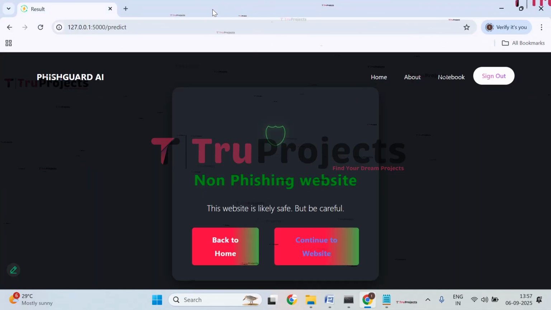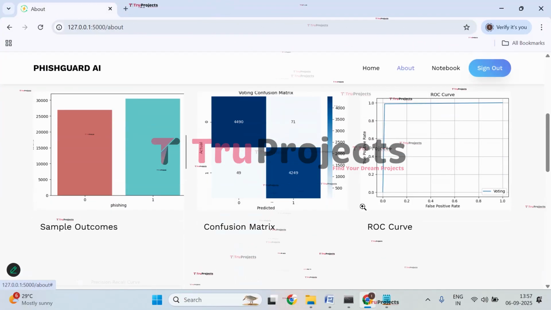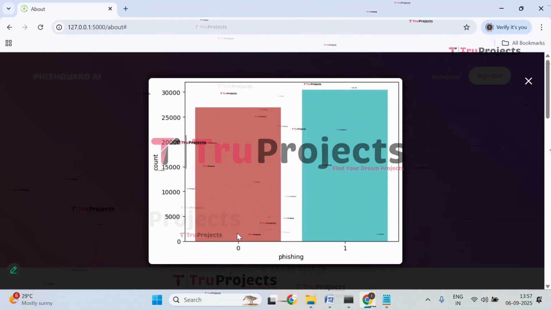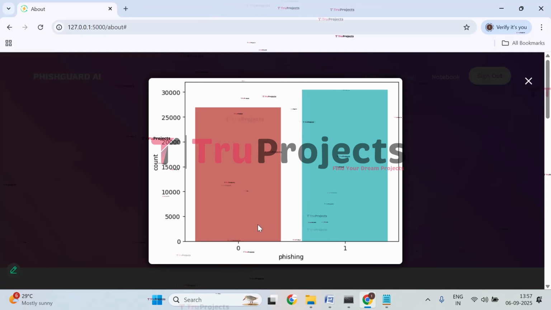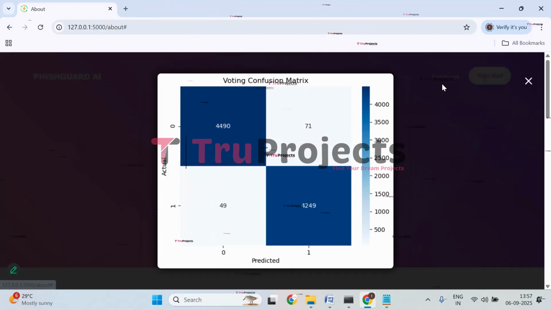Close it. Now let's check with the graphs. Click on about. Here we have multiple visualizations. This is the sample outcome where 0 refers to not phishing and 1 refers to phishing, and on the y-axis we have the count of each target. Close it. And here we have the confusion matrix. This is the confusion matrix of the voting classifier.